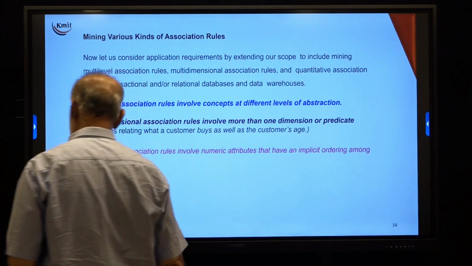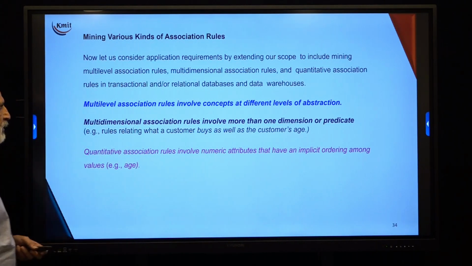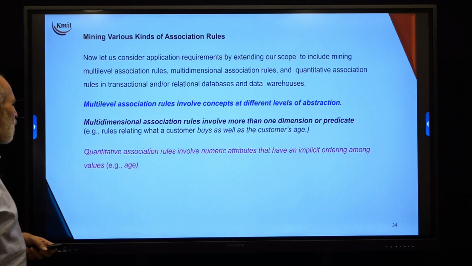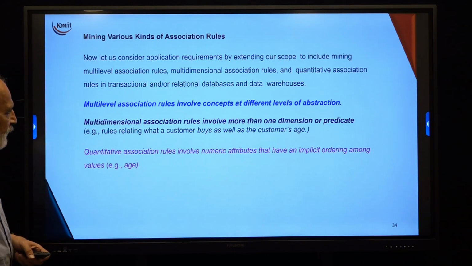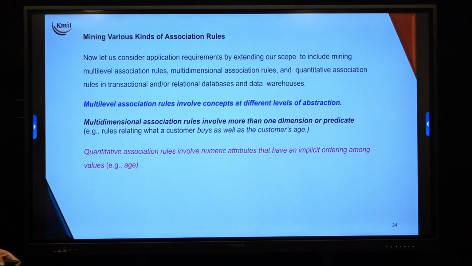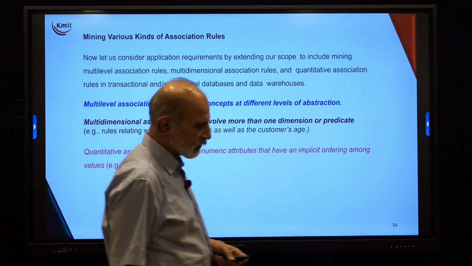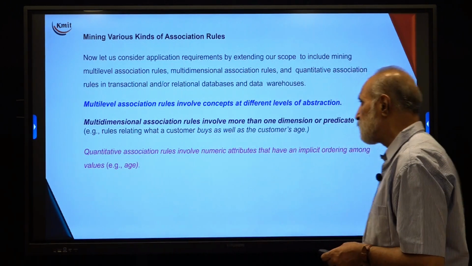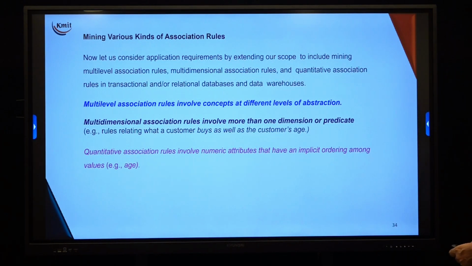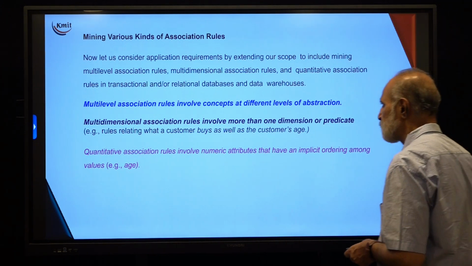Now with this information as a background, let us go to the last topic of our unit, called mining various kinds of association rules. So how do you mine various kinds of association rules in data science? Let us consider an application requirement by extending our scope to mining multi-level association rules, multi-dimensional association rules, and quantitative association rules in a transaction or relational database. The topic is very vast. However, we limit ourselves to multi-level association rules and sometimes multi-dimensional.